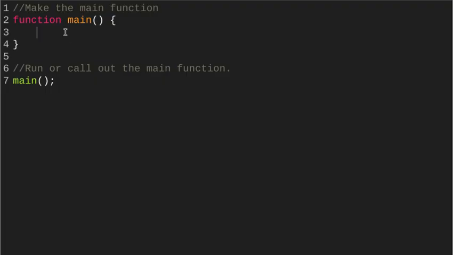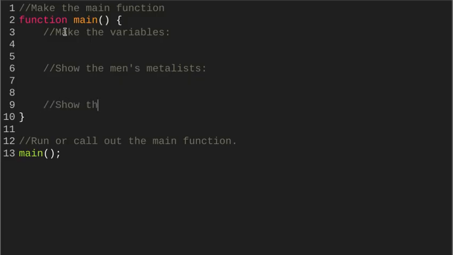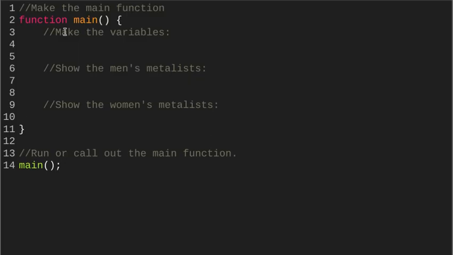The first thing we're going to need is to give ourselves a little bit of structure inside of the main function right here, which we already start with. So first up, we're going to make the variables right here, and then a little bit after that, we'll go ahead and show the men's medalists. And then after that, we'll show the women's medalists from the Tokyo Olympics, which I believe were in 2020. Or something like that, whatever.